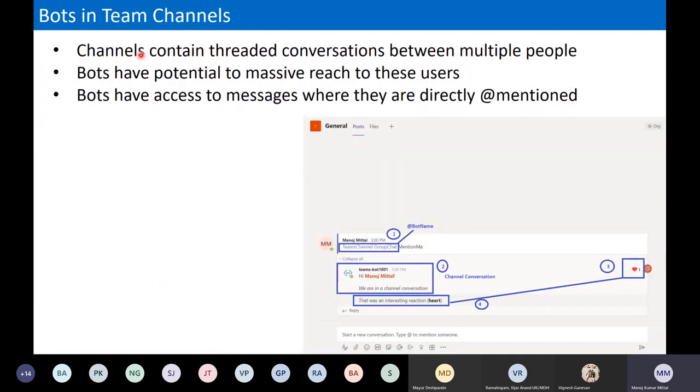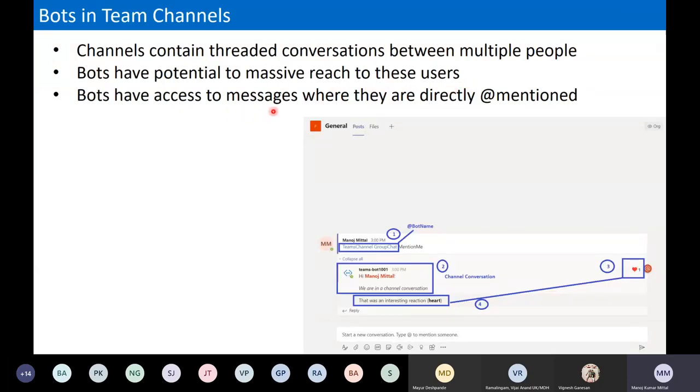When we talk about the Teams channel, it contains threaded conversations between multiple people, and both have the potential for massive reach to users. Whenever we do any interaction, we know that particular conversation will reach a massive number of users. It's not like a one-to-one personal conversation.